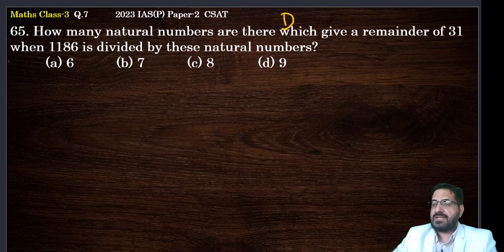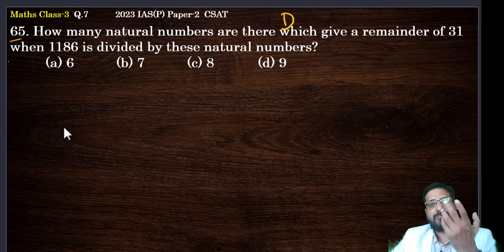The question is: how many natural numbers are there which give a remainder of 31 when 1186 is divided by these natural numbers? Very simple. This is a question on remainders.